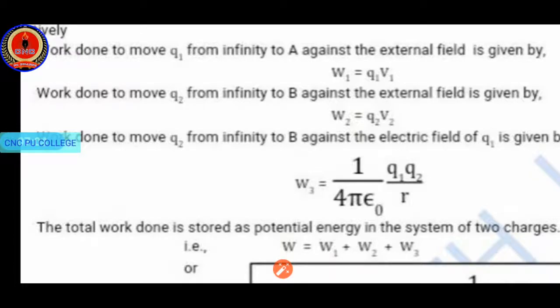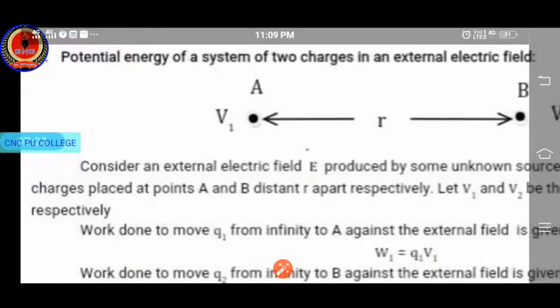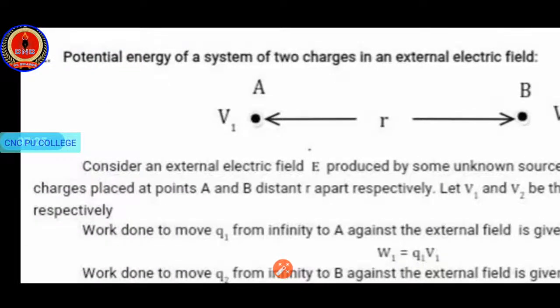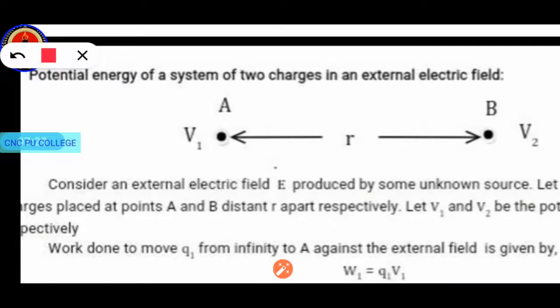Why are we writing this expression? Please focus on this. W3, the work done, is equal to potential into charge, and here our charge is Q2. So the potential at B due to the charge present at A. What is the charge present at A?